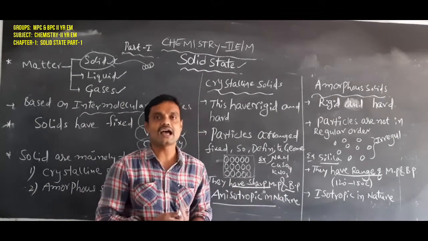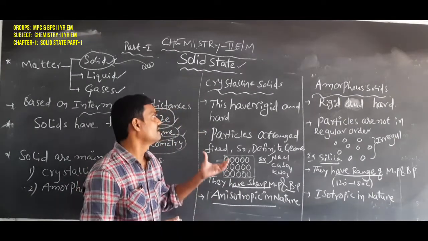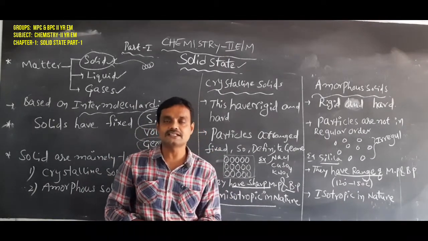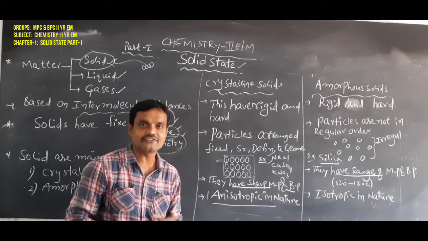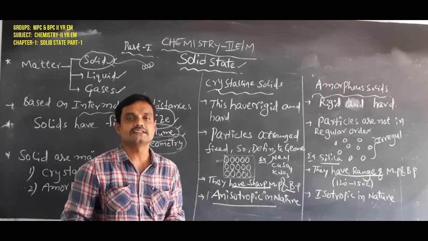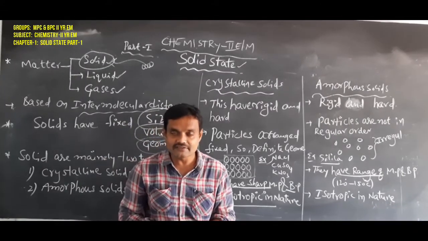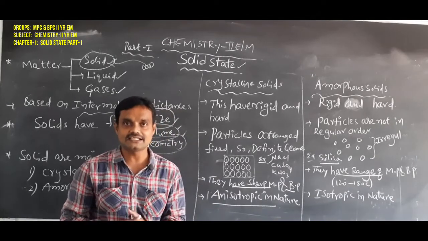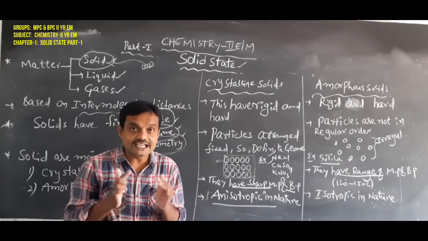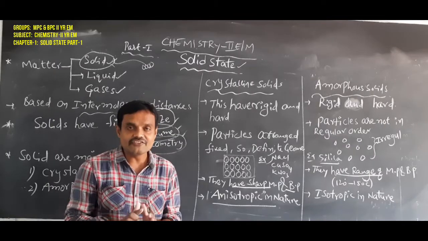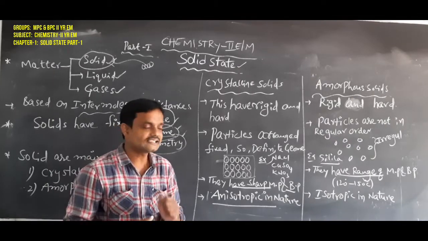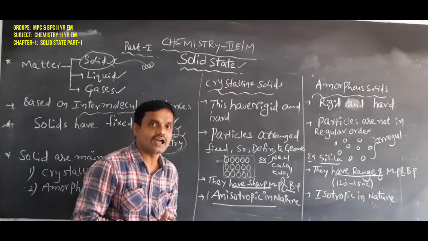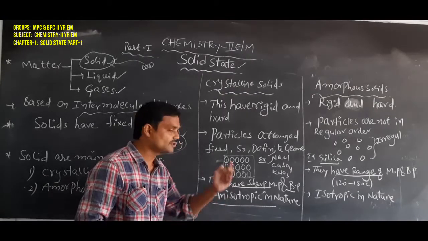Anisotropic in nature means crystalline solids have different physical properties in different directions. That means in different directions they have different physical properties like conductivity and metallic nature. That nature is called anisotropic in nature. So crystalline solids have anisotropic nature.